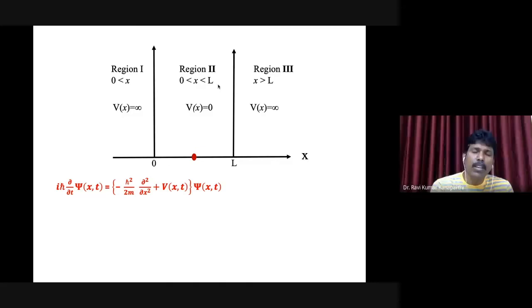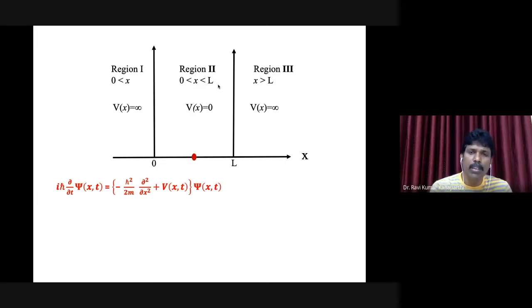0, sir. It is 0. Outside the box? Infinity. So here there is no time variable. As you can realize, whether it is within the box or outside the box, the potential energy is not varying with time, right?